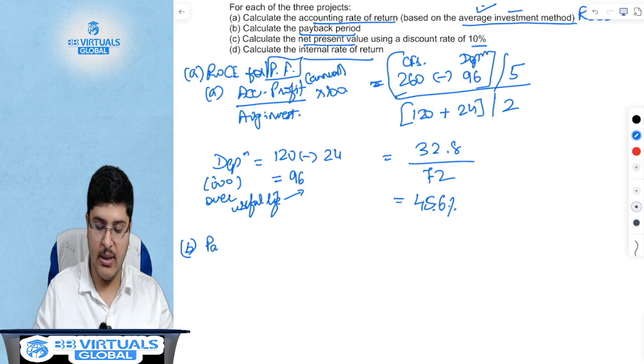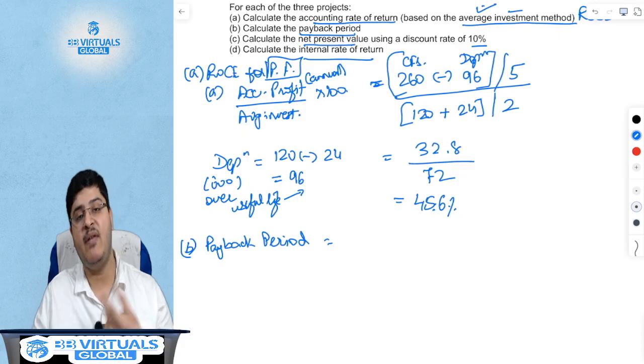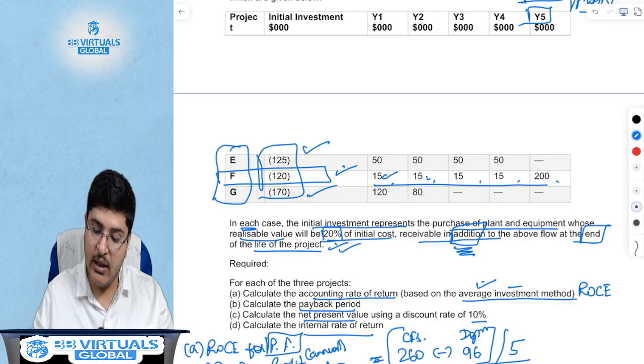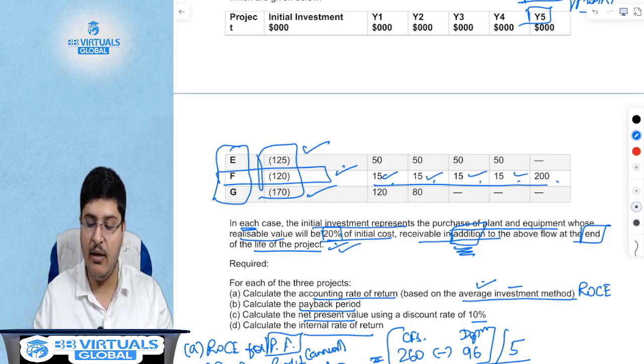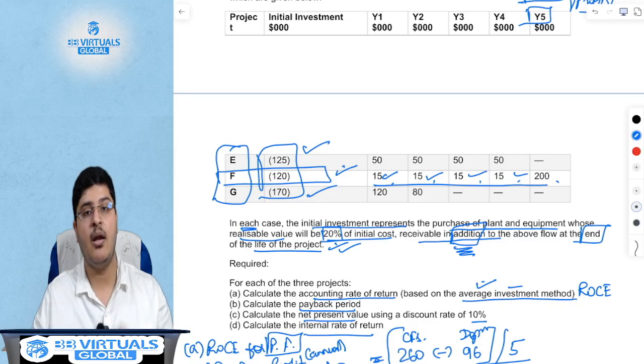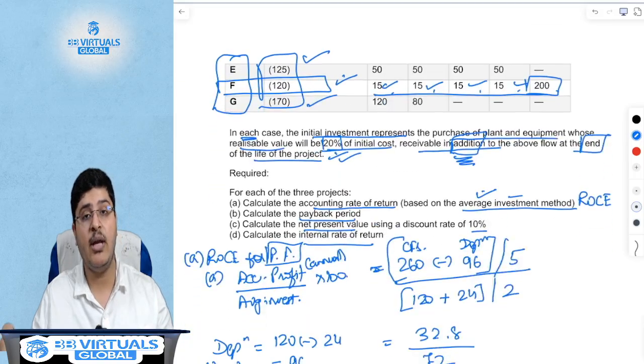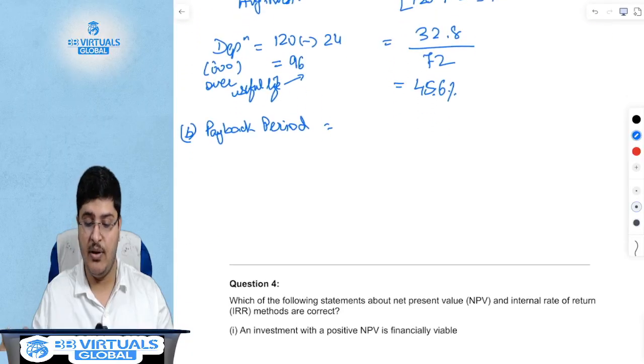Payback period. What is the payback period? Payback period is essentially when do you get the money that you've invested back? When do you get it back? How much have you invested? You have invested 120. How much do you get every year? 15. In 4 years, you end up getting 60. So in the 5th year, how much do you have to get? 120 minus the 60 that you've already received. So in the 5th year, you have to get that.